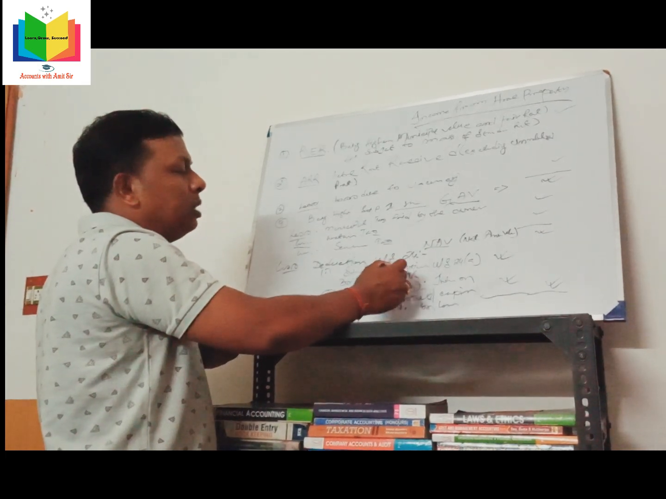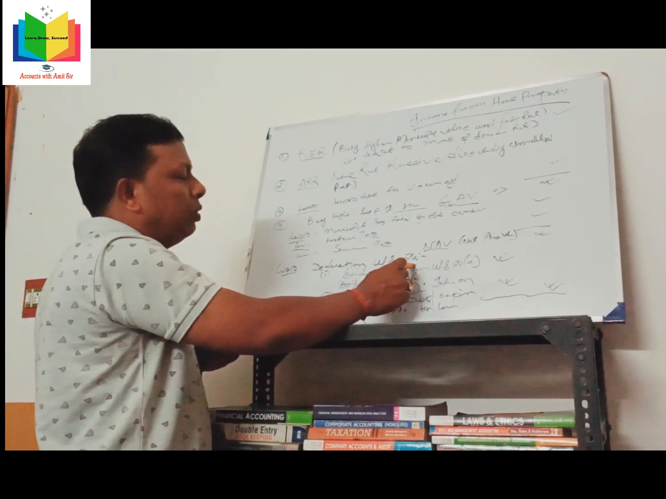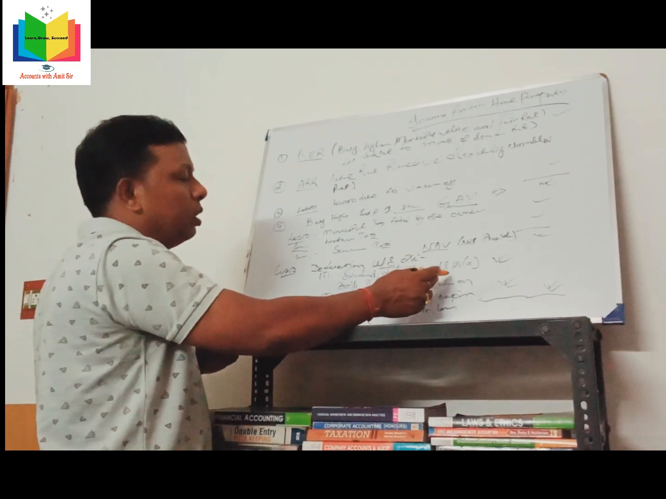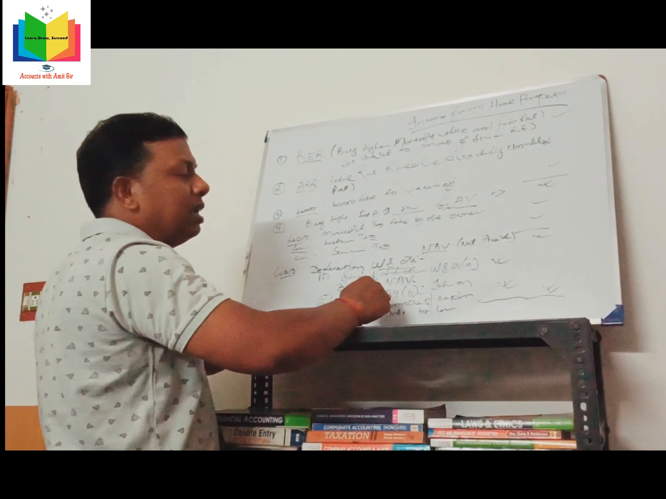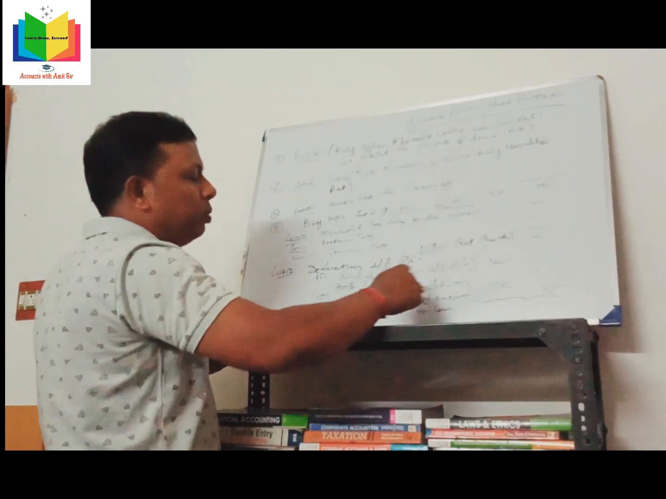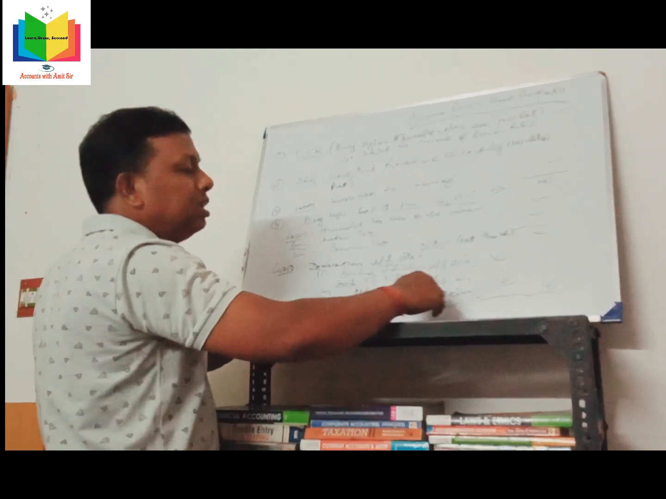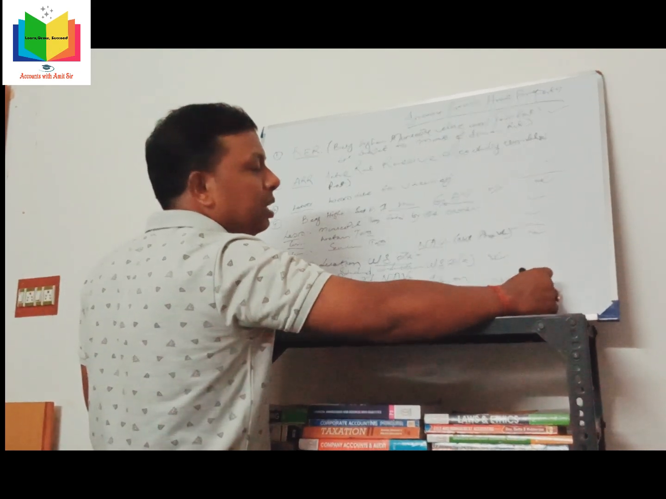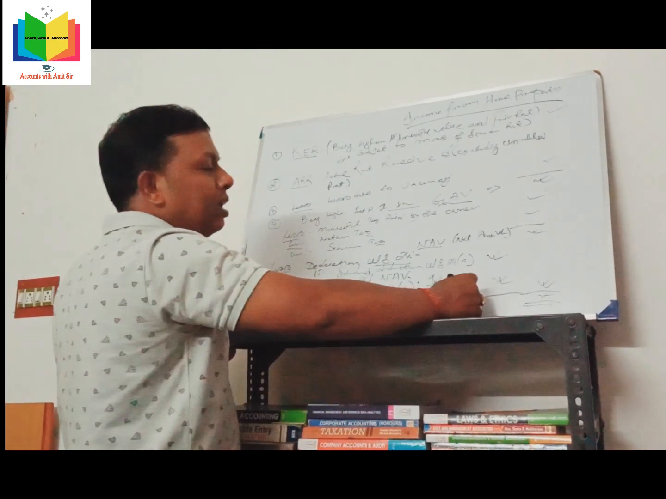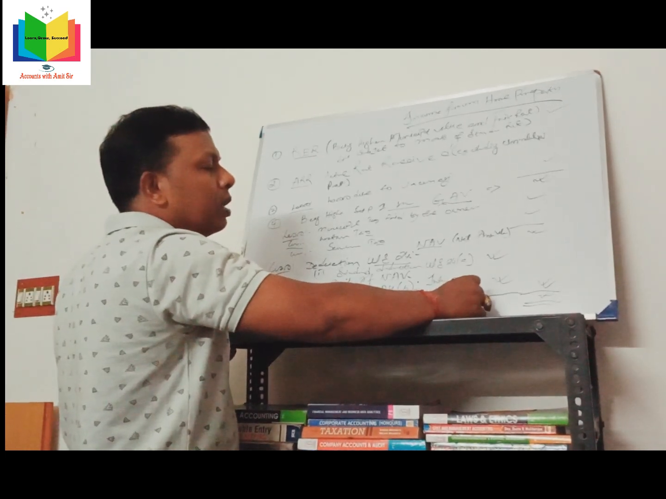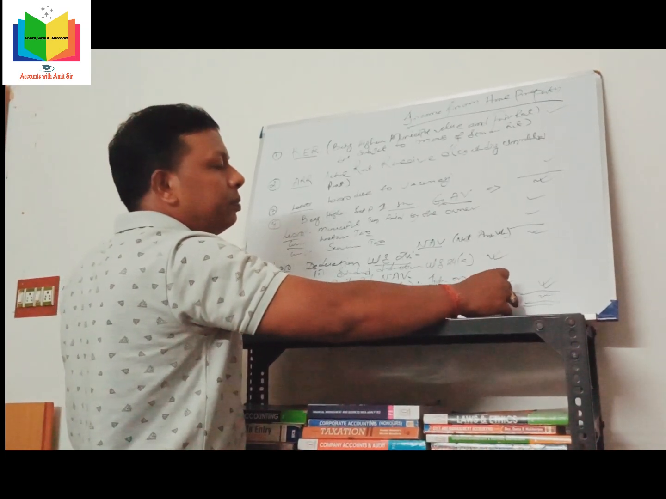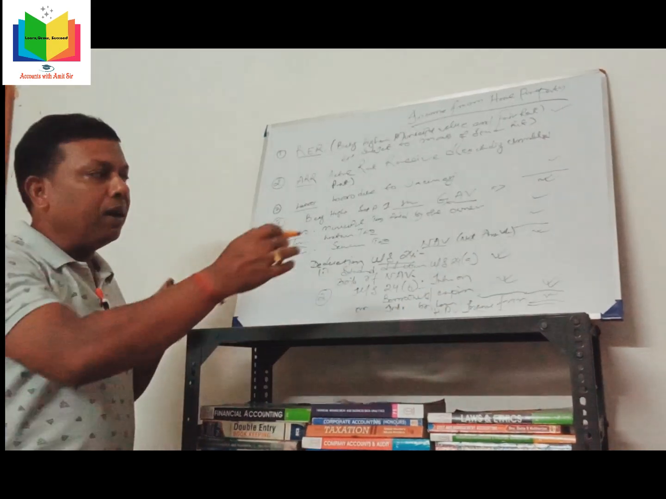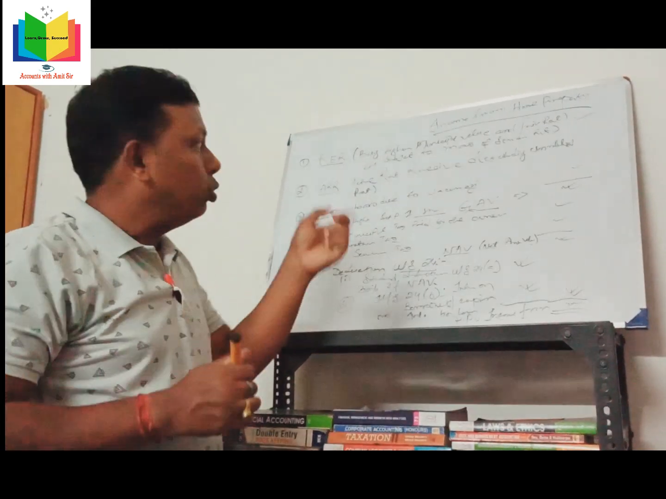There are two types of deduction under section 24. Under section 24A, standard deduction, 30% of NAV, net annual value. Under section 24B, interest on borrowed capital or interest on loan. From NAV these two deductions are deducted. At the end we find out the income from HP, or house property.